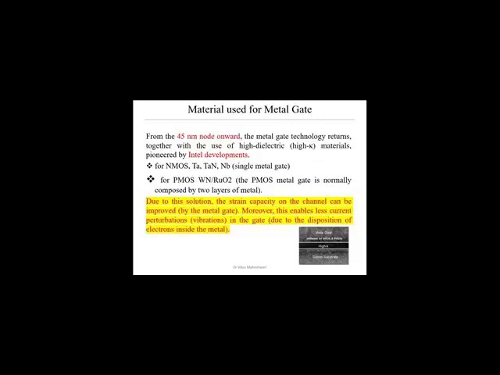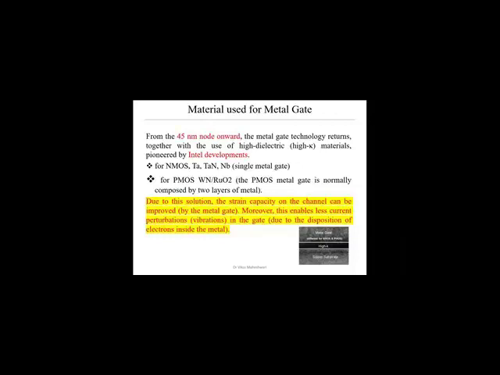So as I told, the material for the formation of NMOS and PMOS are different, and the technique is also different. For NMOS device, we use a single metal gate, a single metal layer only. It contains tellurium nitride and NB. But if we talk about PMOS, we have to deposit two layers, and the material is also different: WN-RU, rubidium oxide, and WN.